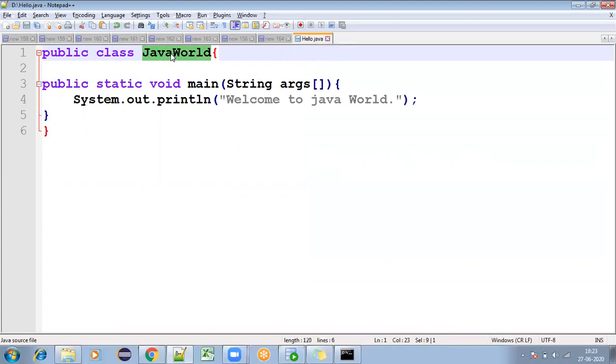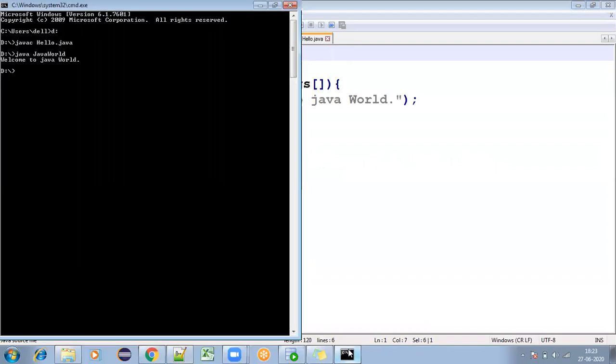So just now I changed my class to public. I saved it in hello.java. Now I'm going to the D drive and again I am trying to compile my hello.java program. Whenever I try to compile it, it gives a compile time problem.